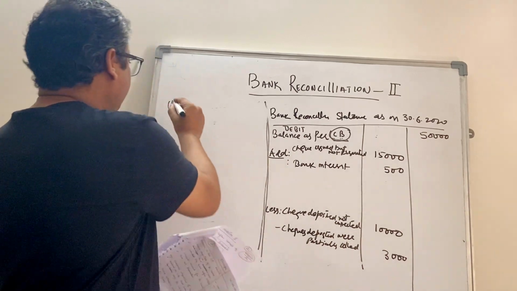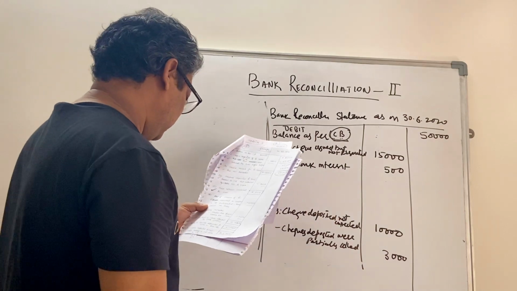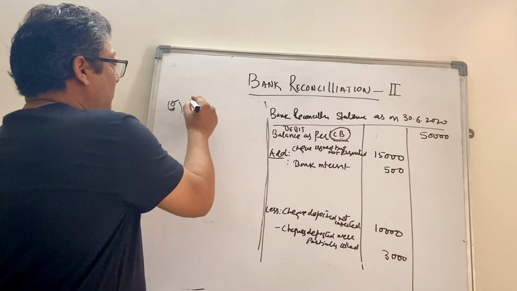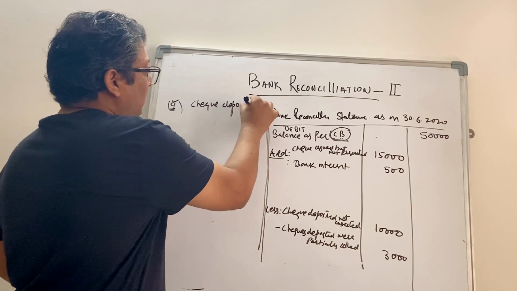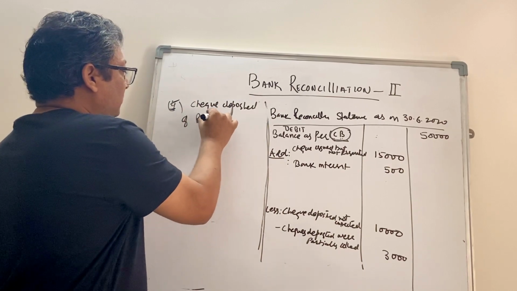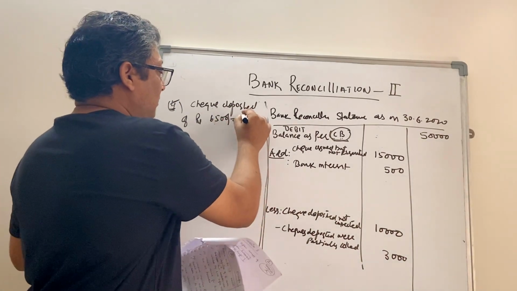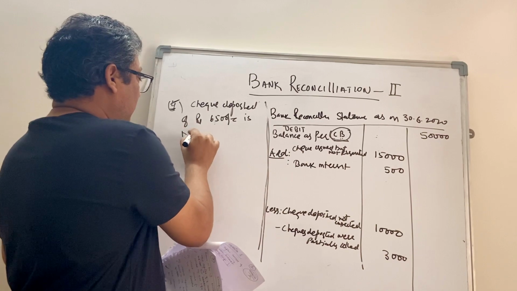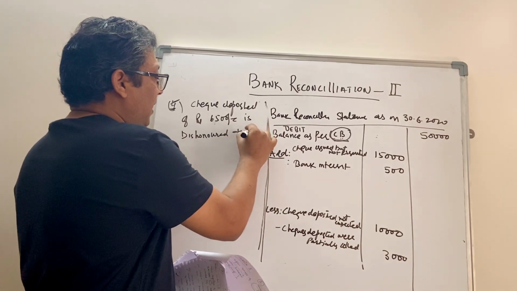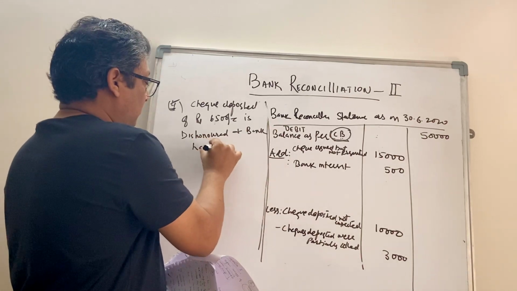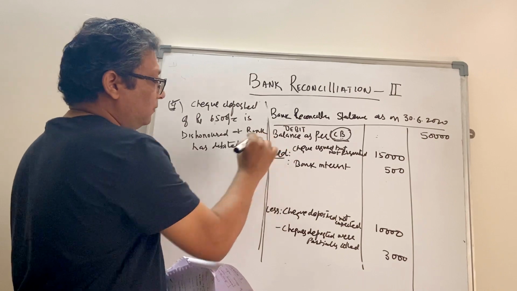Okay, the fifth statement they have given is a check deposited of rupees 6,500 is dishonored and the bank has debited the account.